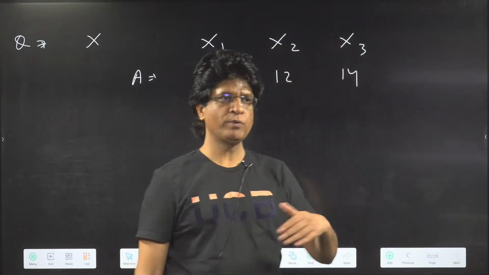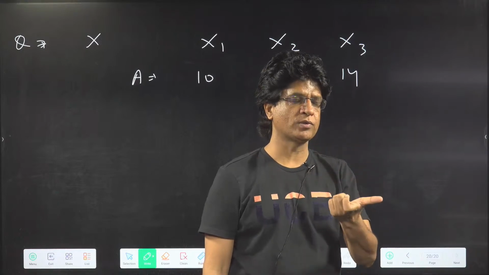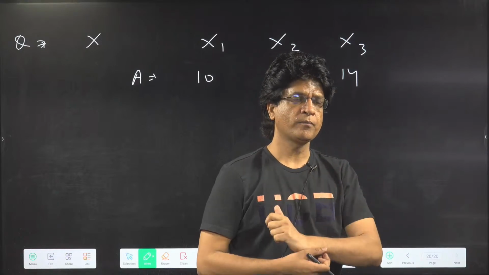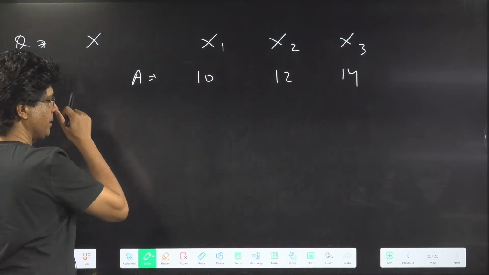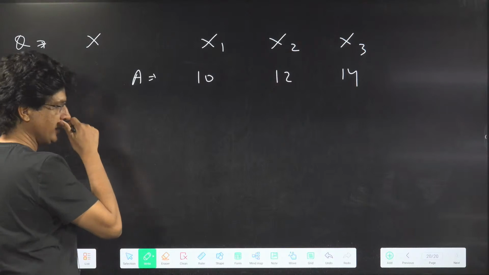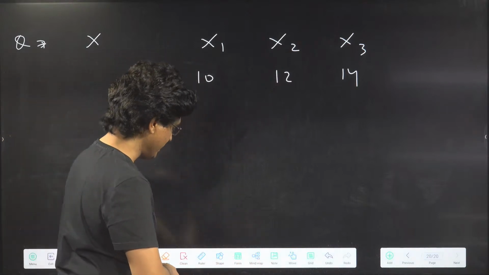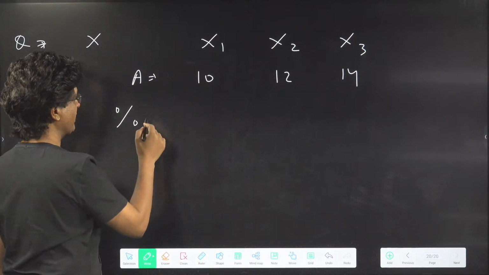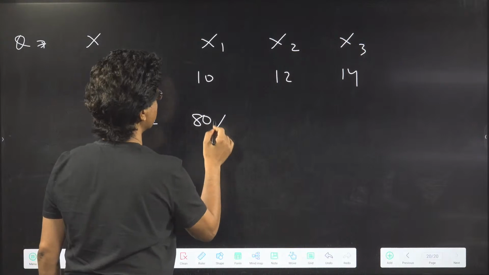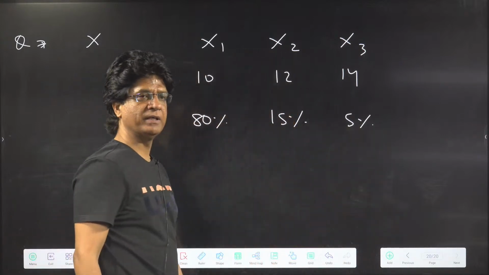This mass number is equivalent to atomic weight. The weight of an atom is because of the neutrons and protons, which are given by the mass number. And their percentage of occurrence in nature is 80%, 15% and 5% respectively.